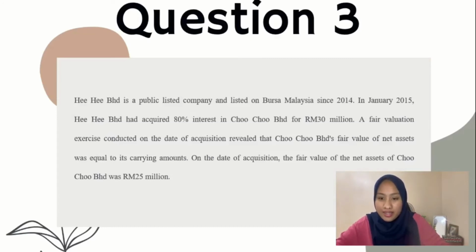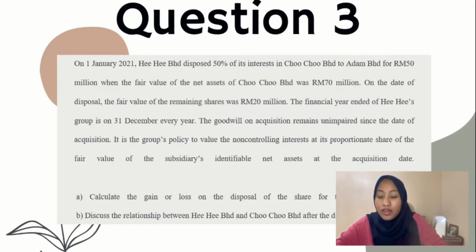Delhi Berhad is a public listed company listed on Bursa Malaysia since 2014. In January 2015, Delhi Berhad acquired 80% interest in Cucu Berhad for 30 million. A fair valuation exercise conducted on the date of acquisition revealed that Cucu Berhad's fair value of the net assets was equal to its carrying amount. Under that acquisition, the fair value of the net assets of Cucu Berhad was 35 million. On January 21, Delhi Berhad disposed of 50% of its interest in Cucu to Adlina for 50 million when the fair value of the net assets of Cucu was 70 million.